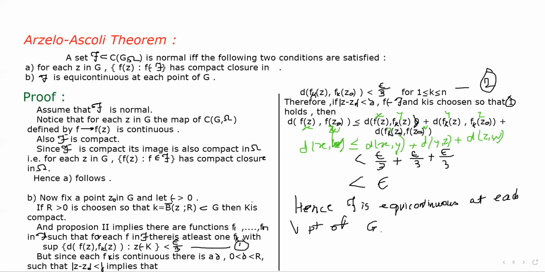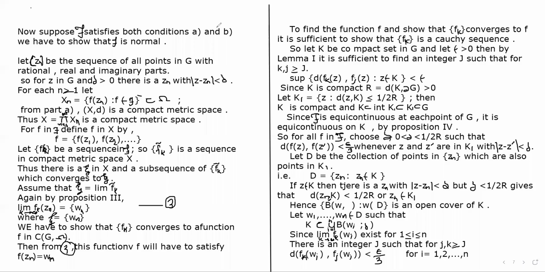Now next, this is the first part of the theorem. Now conversely, we prove that... for the second part of the proof, that is for the converse, we suppose that script f satisfies both the conditions A and B. Now, if it satisfies both the conditions, we have to show that script f is normal.